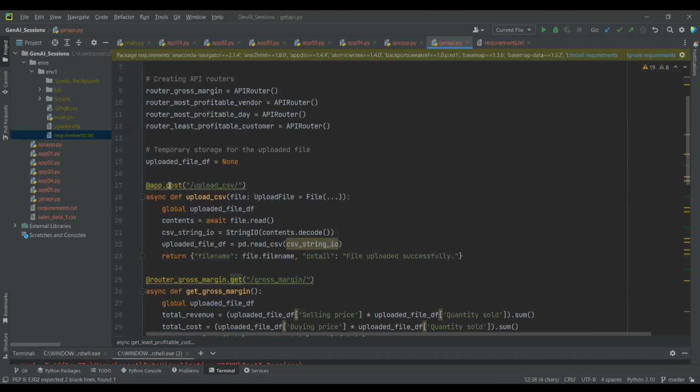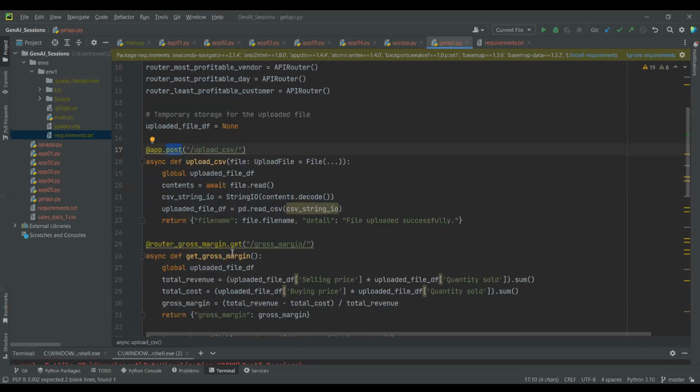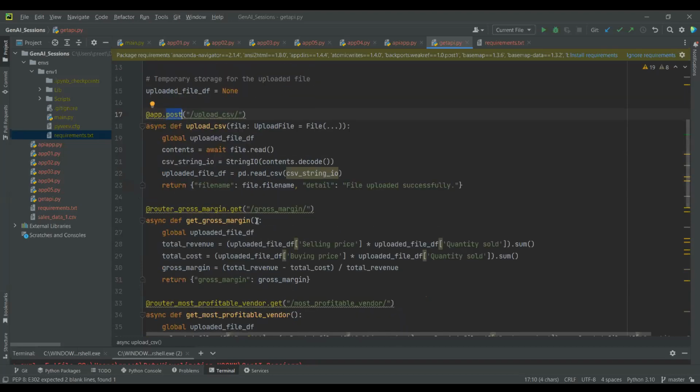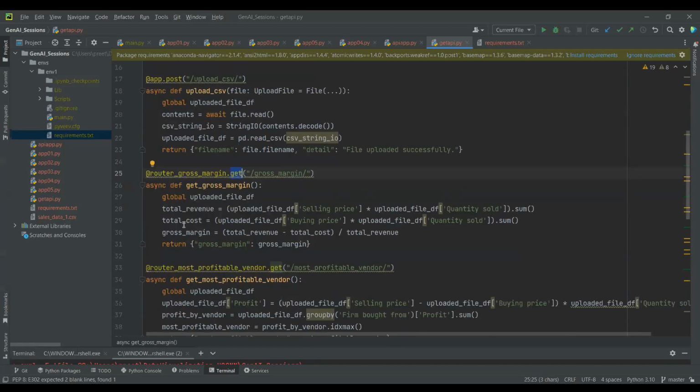So what is the difference? Posting is like we are actually giving an input to this code, right? Correct. So that is the post, and what we are getting out of it, the answer that I wanted, that is the get. That's how I kept it simple, to keep an understanding of how it works. We'll discuss this in detail when we do APIs next week, as there are slightly more nuances to it. But a way to think about it is post is when you want to write in, and get is when you want to retrieve something.